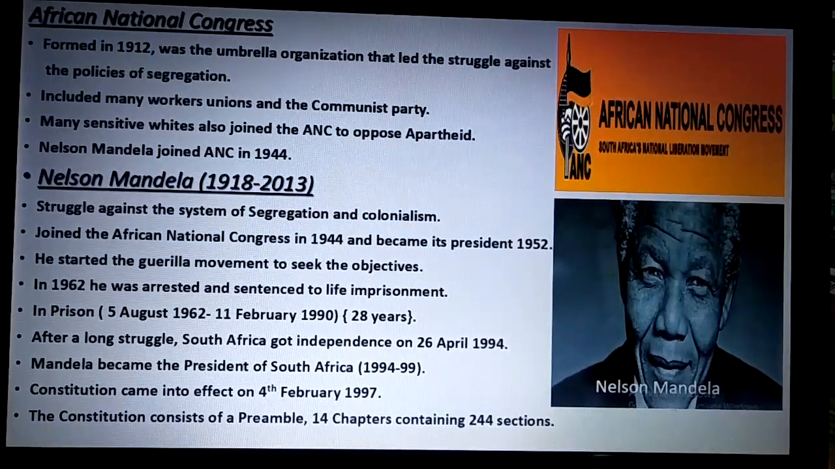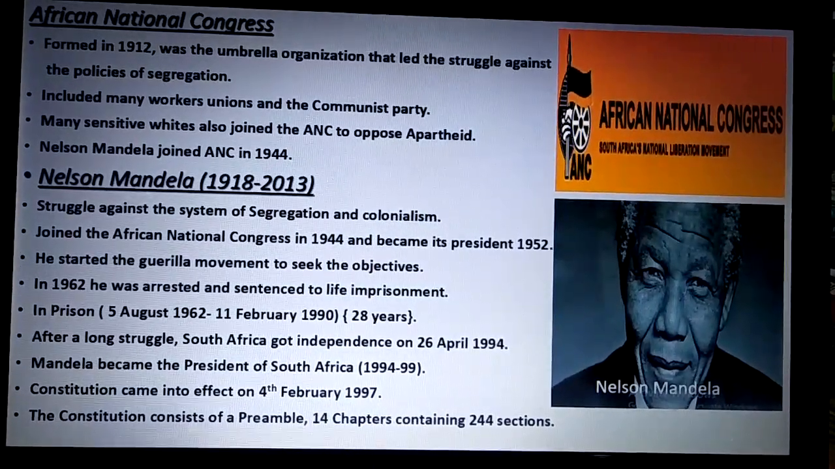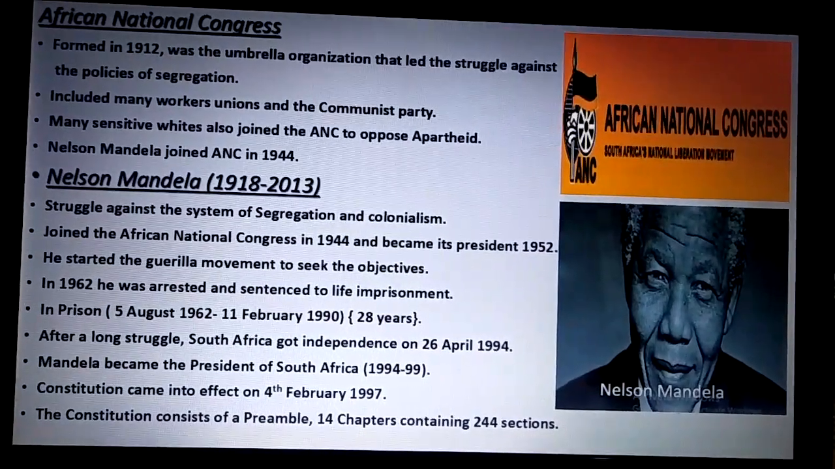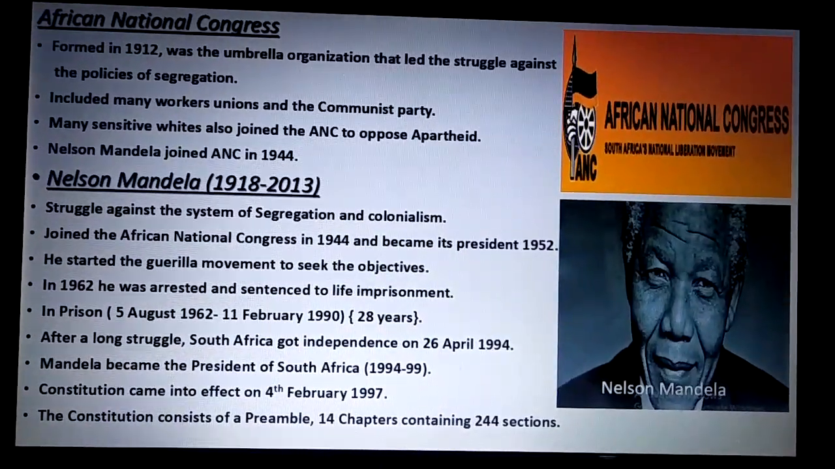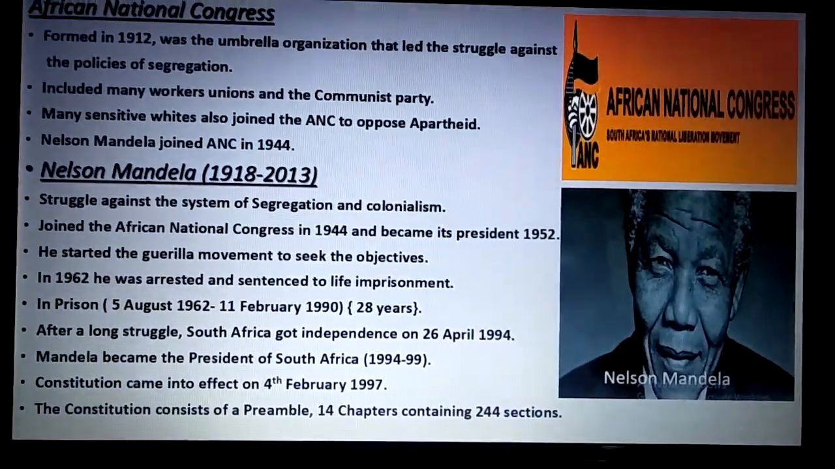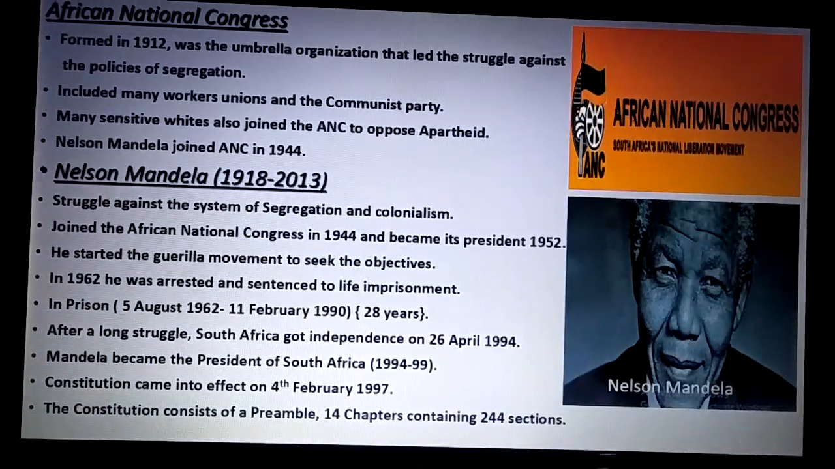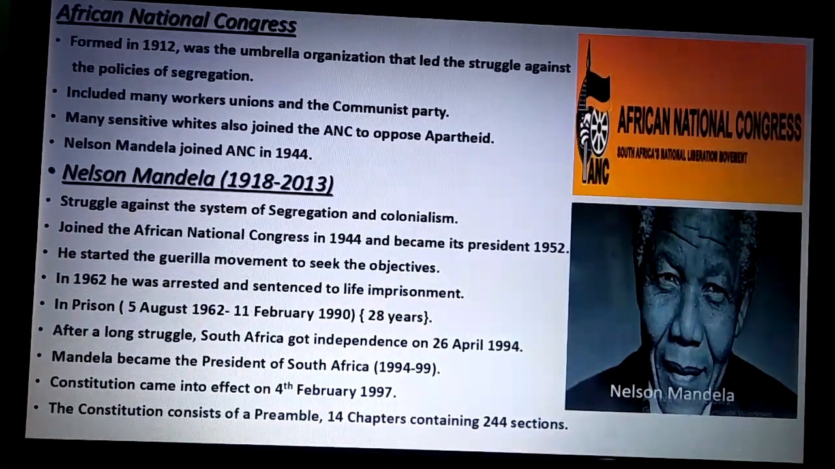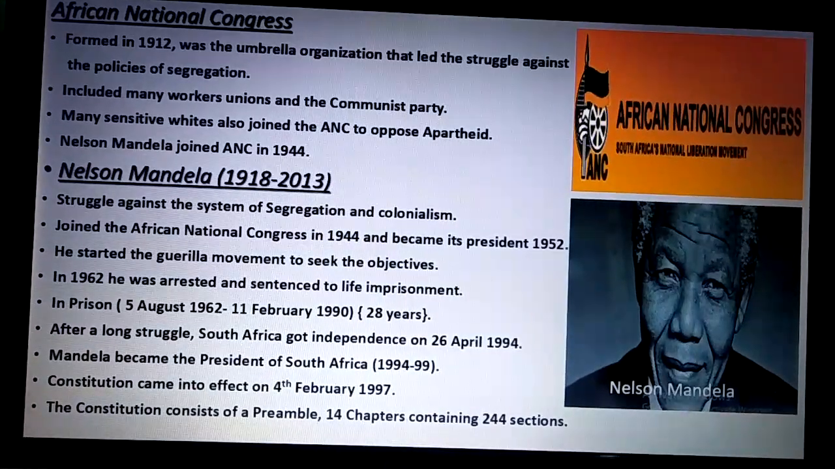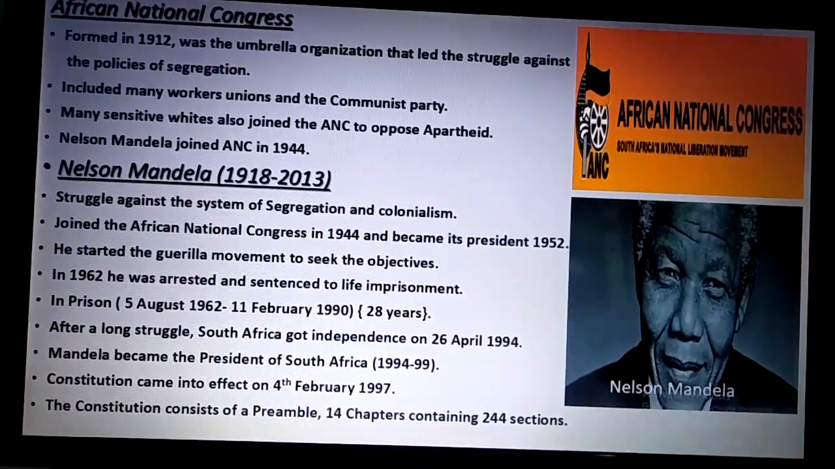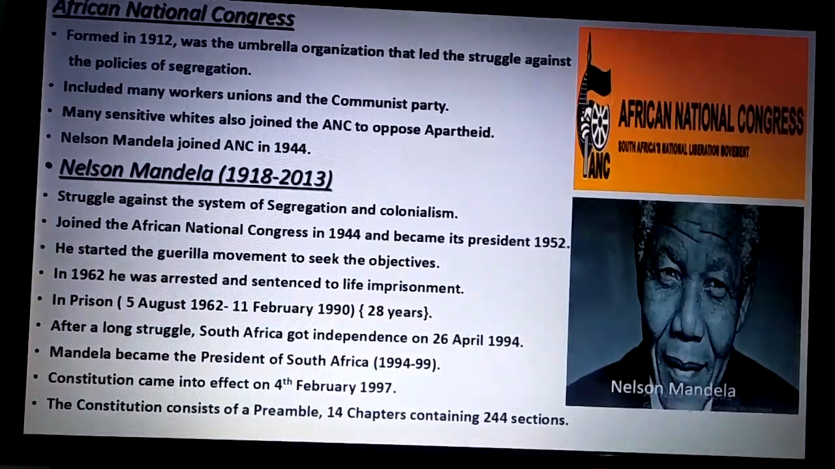Then, against the policy of apartheid as well as to achieve the independence of the country, we all know that the African National Congress was formed in South Africa in 1912. It was an umbrella organization. Umbrella organization means that anybody can become a member of this organization without any distinction and discrimination. This organization had many workers' unions and the communist party. Many sensitive white people also joined the ANC to oppose apartheid.